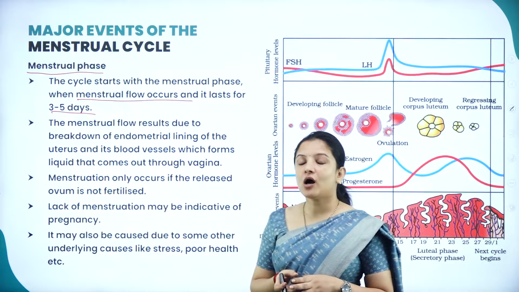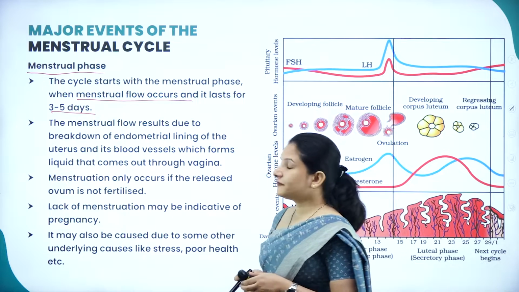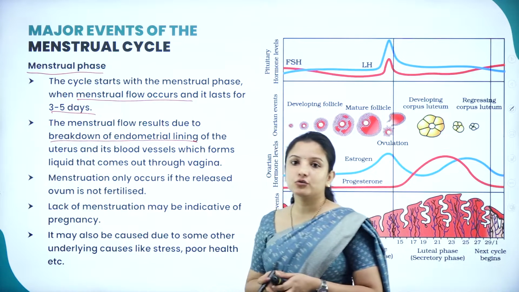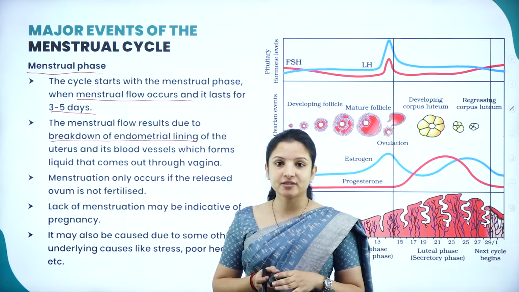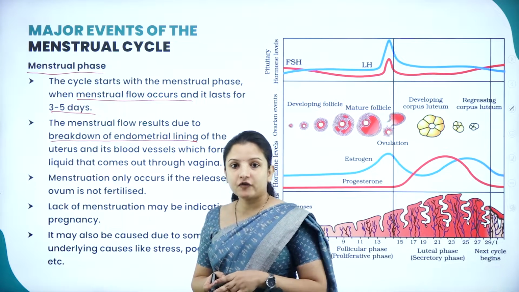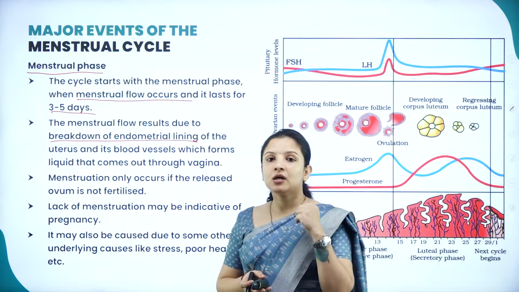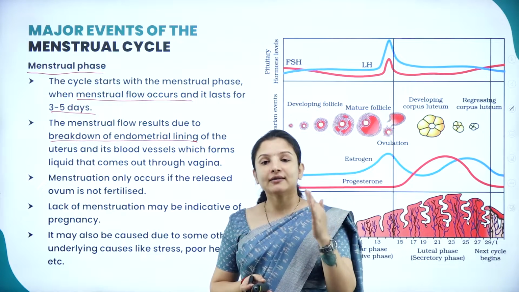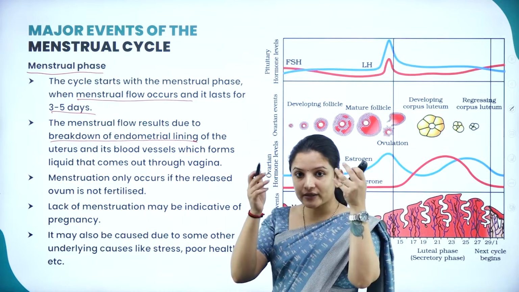And how does the menstrual flow occur? Why does the bleeding occur? The menstrual flow is mainly because of the breakdown of the endometrial lining. We all know that the uterus is covered by 3 important layers, right? You can see the previous sessions and have a look at the diagram wherein I have explained the structure of the female reproductive system. There we came to know that it is covered by 3 layers: the outermost perimetrium, the middle one, the myometrium, which is very thick, and the innermost endometrium, the one that lines the uterine cavity, and therefore that is the one that actually sheds.